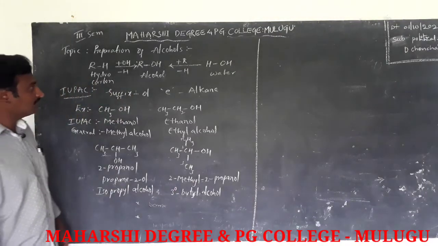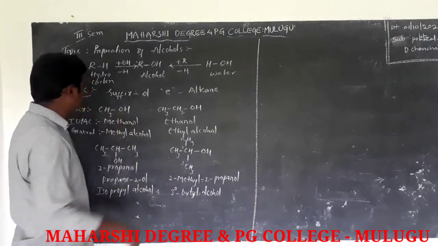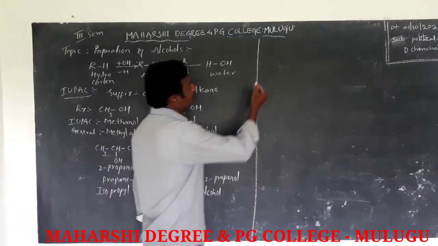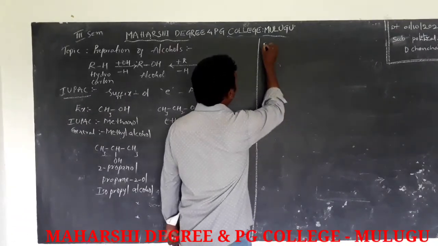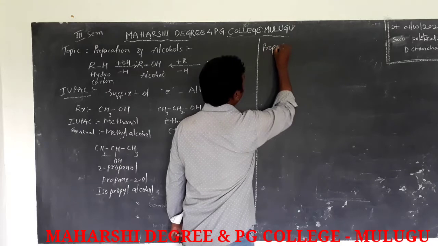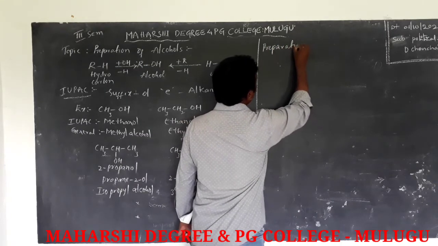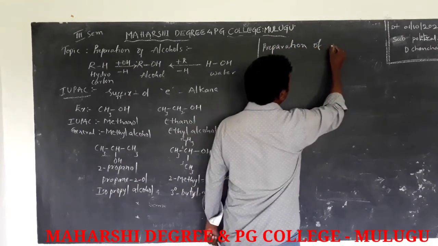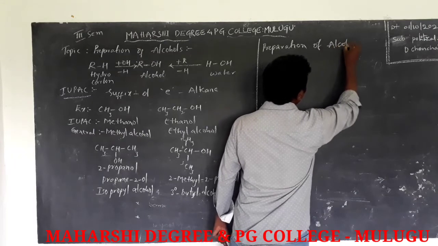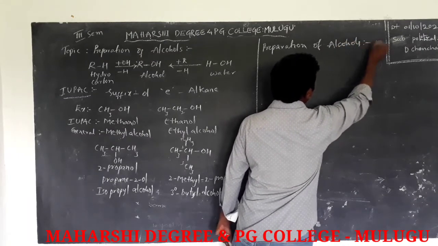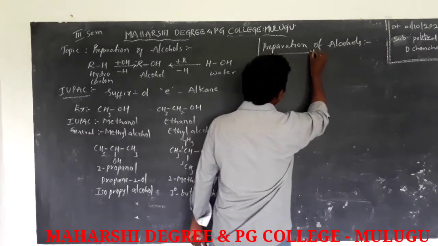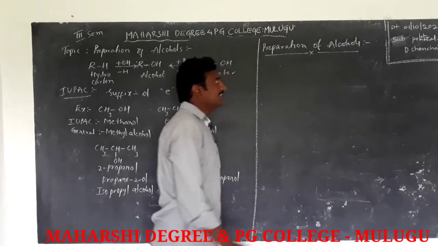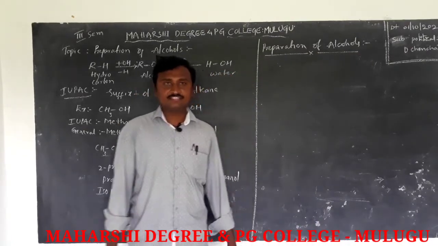And next one, preparation of alcohols. Alcohols are prepared by various ways.